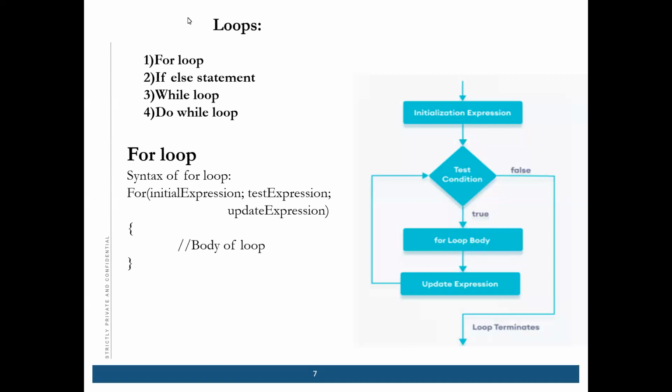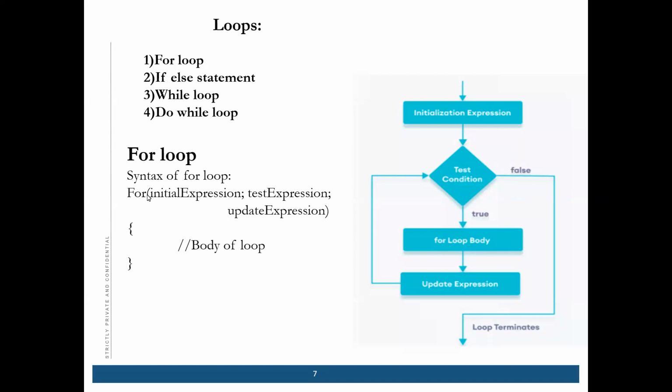Suppose this is a for loop. If else statements are like showing either true or false, right? The loops keep running the program till the condition is false, but with if else statements we are giving true or false. Correct. I will tell you with the example also, how it is working.